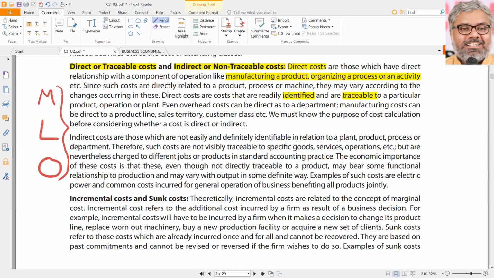Like we took an example earlier, all the salaries of the people who are in office, like receptionists, accountants, human resource managers, marketing people, sales people, top management like CEO, CFO, CTO, etc. All those people are also paid salaries, but those are not tracked. They cannot be identified with the output.